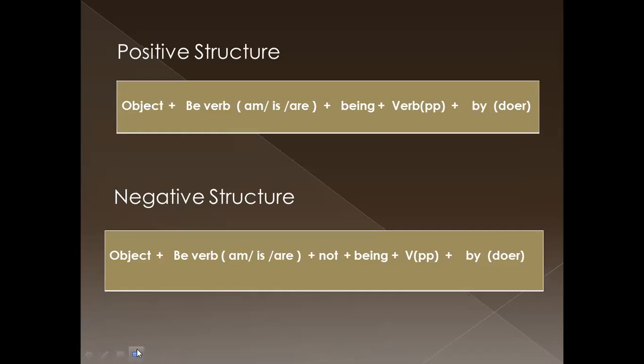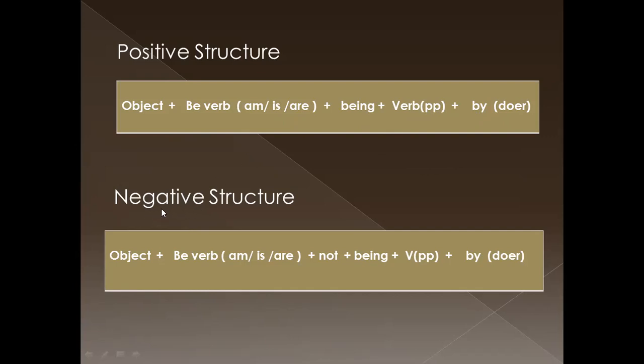What is the positive structure? Object. Next, be verb. Be verbs are am or is or are. Next, being. Next, verb in past participle form. Next, by doer. We can mention the doer if we want. That is the positive structure.